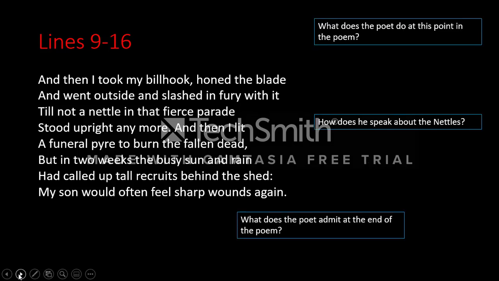So, a few questions here. What does the poet do at this point? What is this section of the poem about? How does he speak about the nettles? Again, we're looking at the type of language he's using. And what does the poet admit at the end of the poem? Again, this is the big message behind the poem, this big revelation coming at the end of the poem that you need to be aware of.